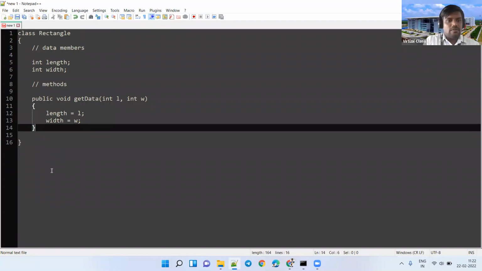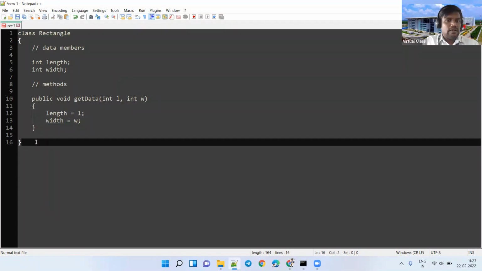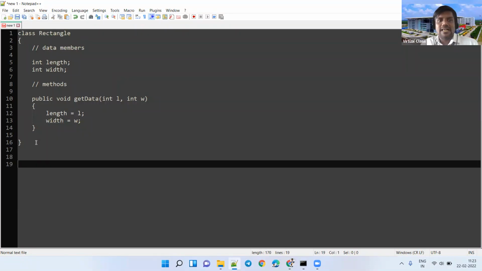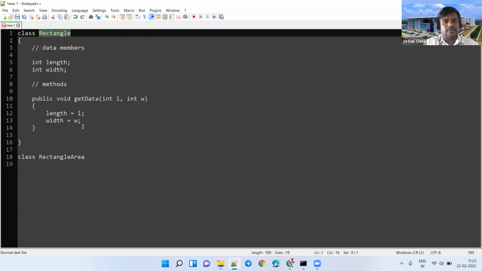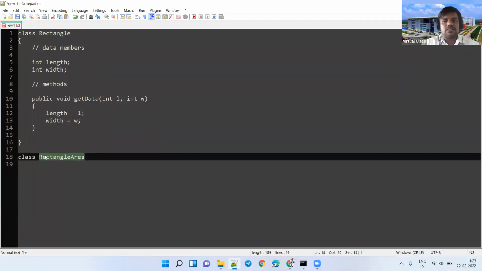Now in my Java file, I have one class. I want to define one more class. That is the question now: can a Java file have more than one class? Yes, it can have more than one class. Now I want to define one more class. The class name I want to take is RectangleArea. Remember, I am following conventions: the class name should start with a capital letter. Here also the class name should start with a capital letter.